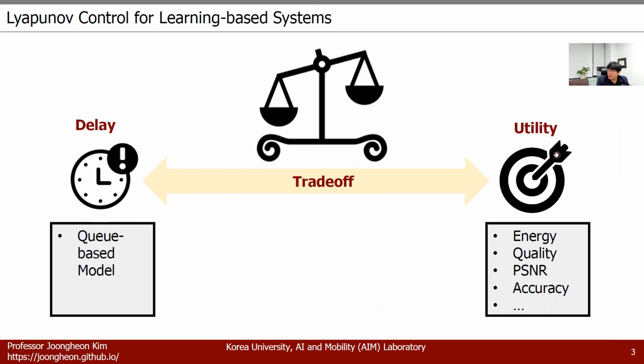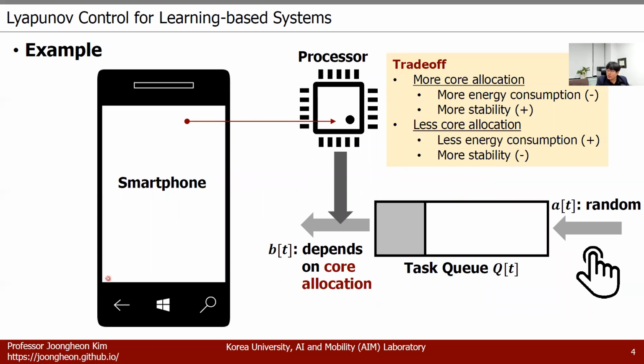In utility optimization, we have several examples here. The first example is energy efficiency. It can be a utility in general mobile systems. Or we can think about quality maximization in video streaming. In addition, PSNR can be another index for utility for video streaming. Lastly, in learning systems, accuracy maximization can be another index for utility. So in order to optimize these criteria in utility, we can think about the delay as well by using Lyapunov optimization.